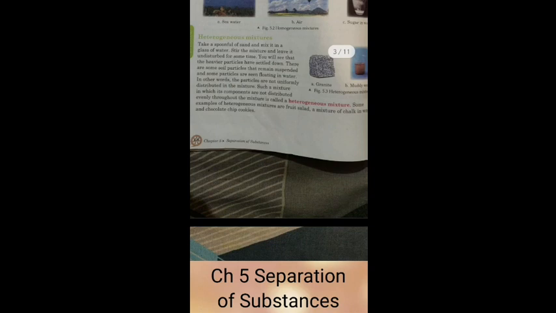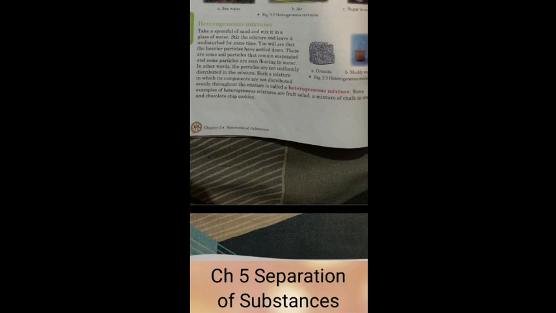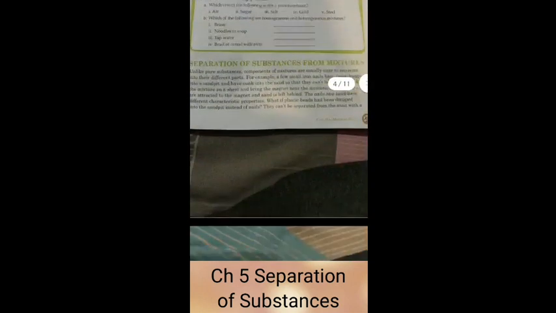Next comes the heterogeneous mixture. It's the opposite of homogeneous, so it won't have a uniform distribution of components. For example, if you put sand in a glass of water, you can clearly distinguish the sand particles. They wouldn't be soluble. You can see them with your naked eyes. So it's a heterogeneous mixture when the boundary of separation between the different components is visible. Or when you add chalk in water, or cookies in milk, like Bournvita, those are examples of heterogeneous mixtures.